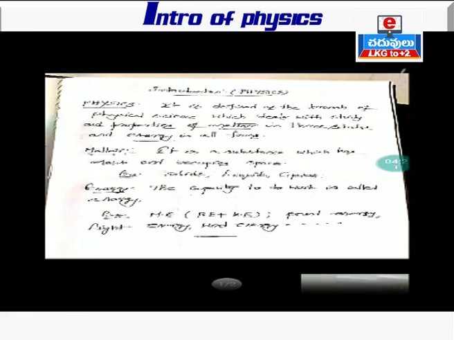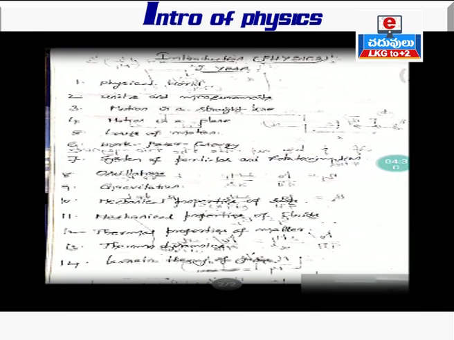Likewise, all these examples we will come to understand in some other lesson. Before going to understand all these concepts, first we should understand what the different chapters are in first year. I have written here, students, follow these chapters. First one is physical world, second is units and measurements, third is motion in a straight line, and then motion in a plane. Next one is laws of motion. It is also called Newton's laws of motion.